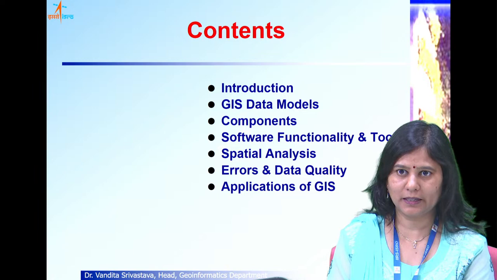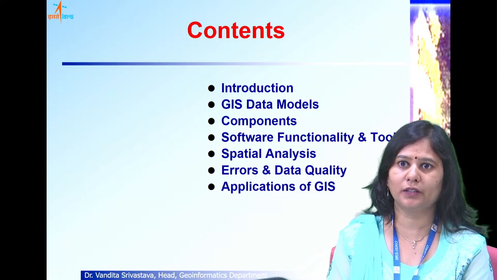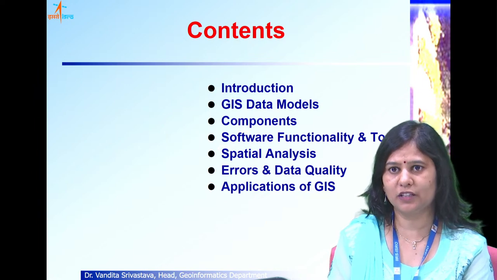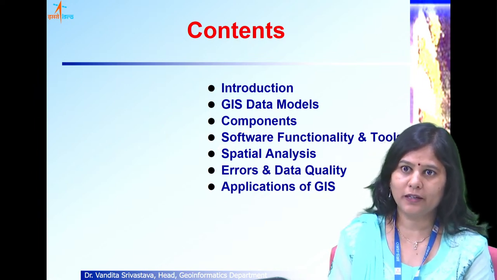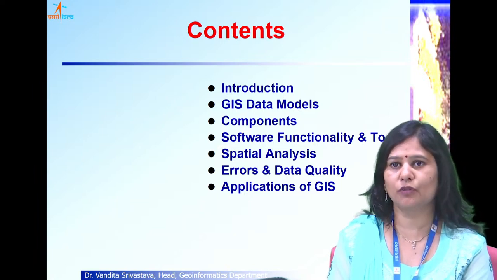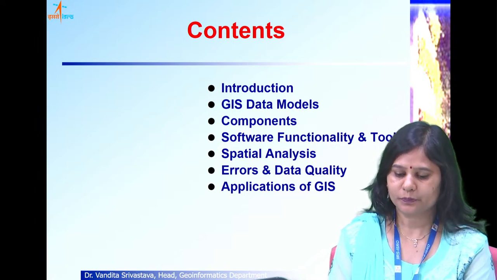And then spatial analysis, various types of analysis, basic operations in spatial analysis, and also I'll be discussing the sources of errors in GIS and data quality and various parameters involved. And finally, I will talk about various applications and the possibilities of using a GIS in various application domains.